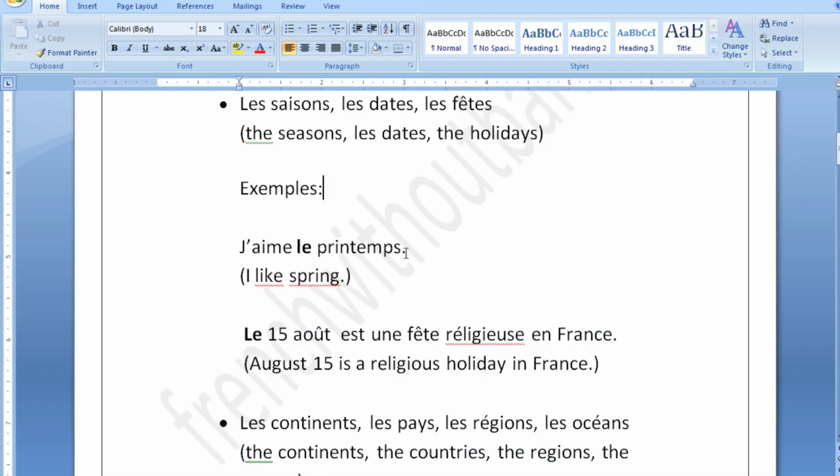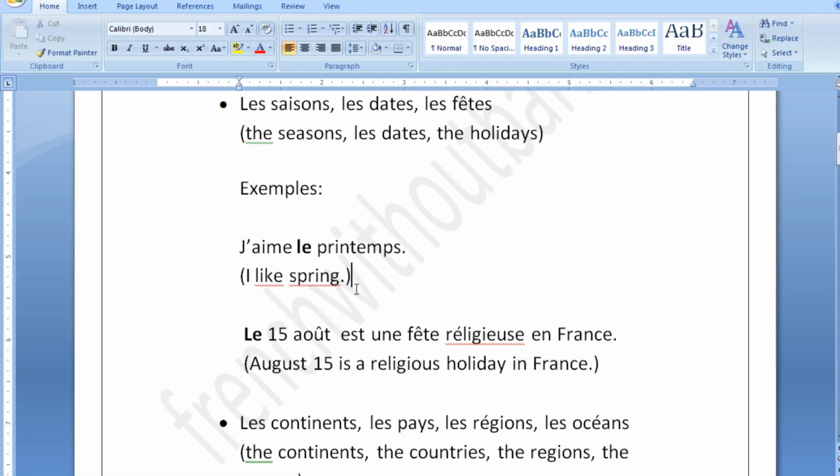J'aime le printemps, which is I like spring. In English, you just say I like spring. In French, you need to say I like the spring. Now, guys, there are some verbs in French like aimer, adorer, détester, and préférer, which take a definite article.